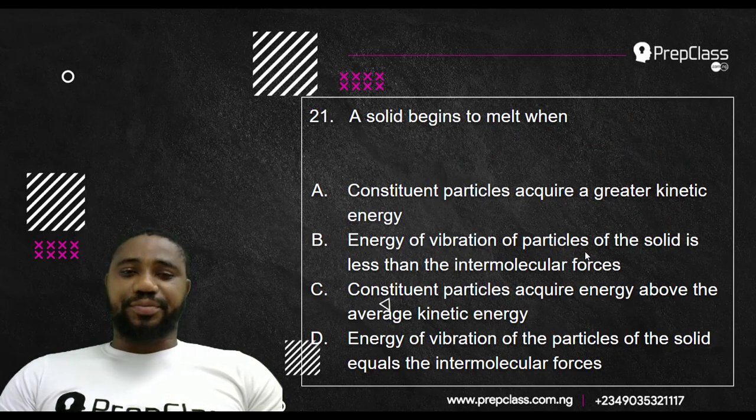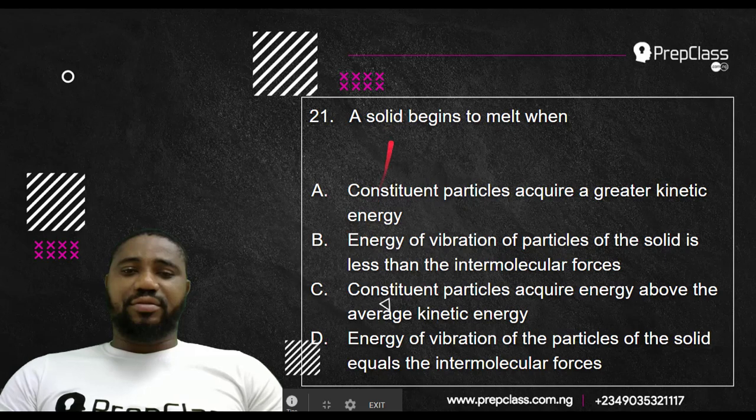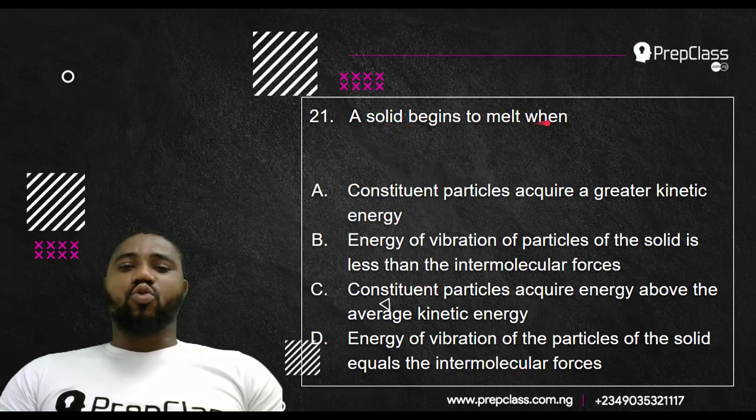Question number 21 says, a solid begins to melt when: A, the constituent particles acquire a greater kinetic energy; B, the energy of vibration of the particles of the solid is less than the intermolecular forces; C, the constituent particles acquire energy above the average kinetic energy; or D, the energy of vibration of the particles of the solid equals the intermolecular forces.